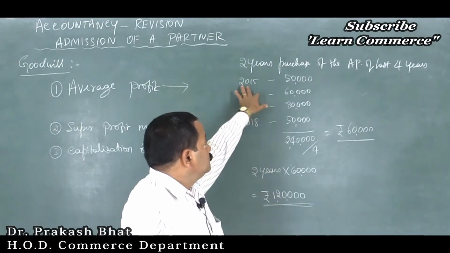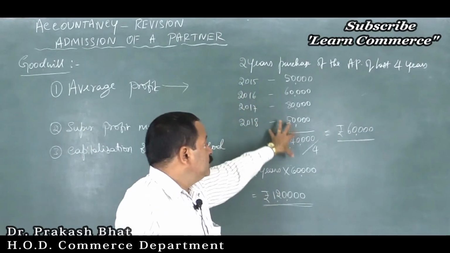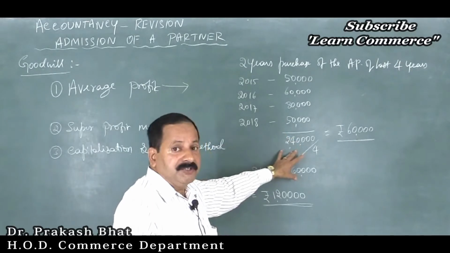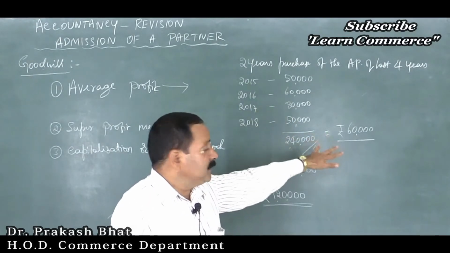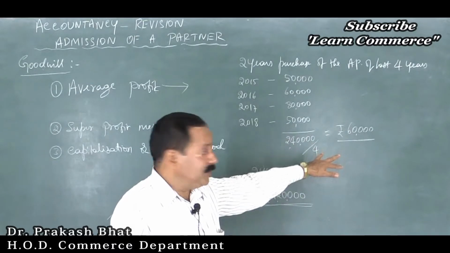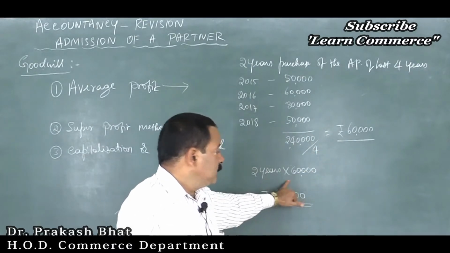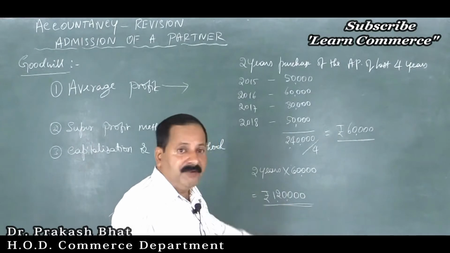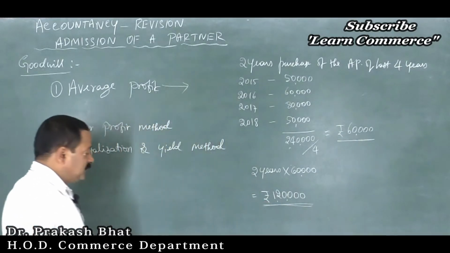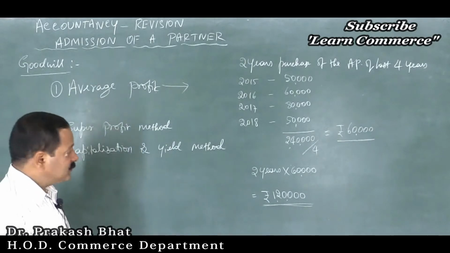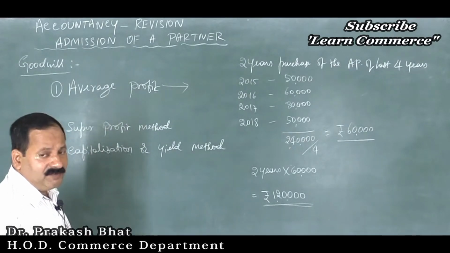It's 2015, 16, 17, 18, 4 years profits. We took the total, divided by the number of years, that is 4 years, and we got the average profits for the last 4 years. Then 2 years purchase means 1,20,000. So that is what we have arrived at, and we have concluded that goodwill was rupees 1,20,000, right?